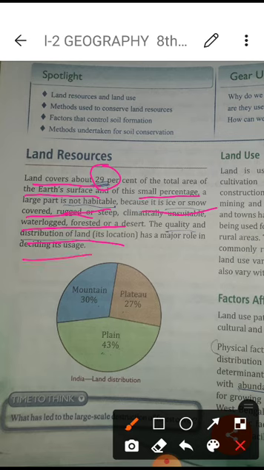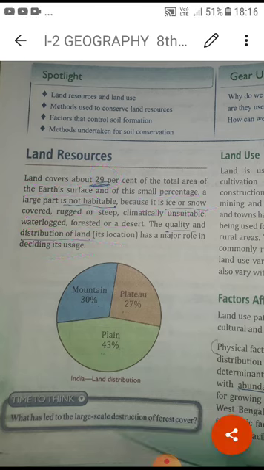So the quality and distribution of land, meaning its location, has a major role in deciding its uses. Students, in class 6 or 7 also, you know that India and China are the most populous countries in the Asian continent, because both countries have suitable climatic land resources for human beings, plants and other things. This diagram also explains it.